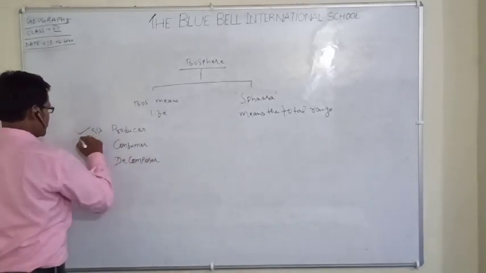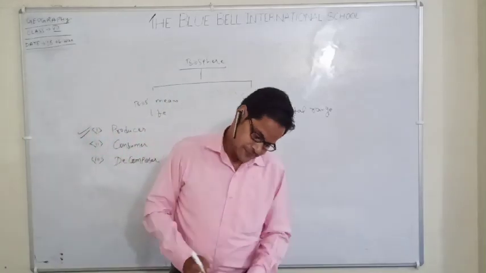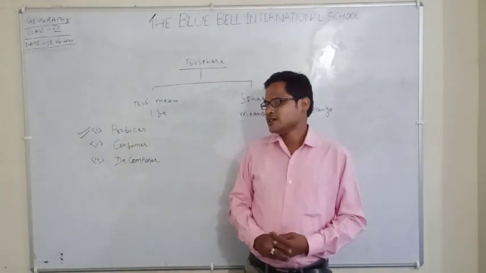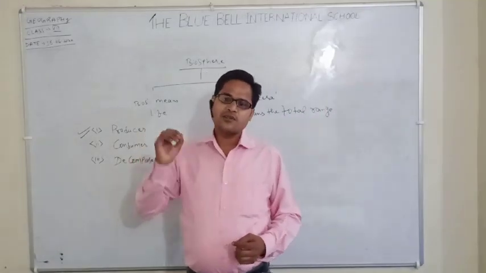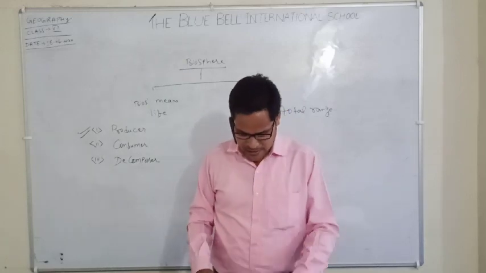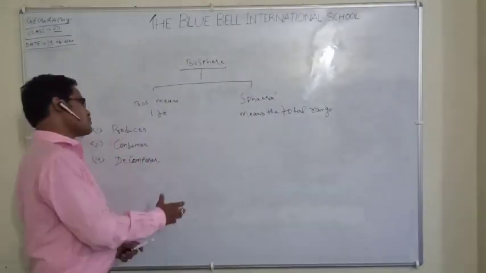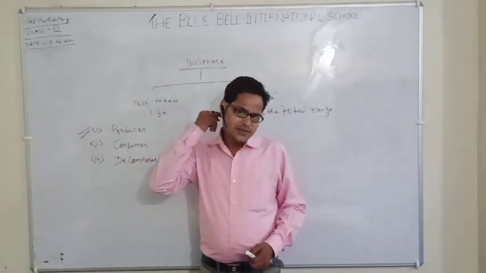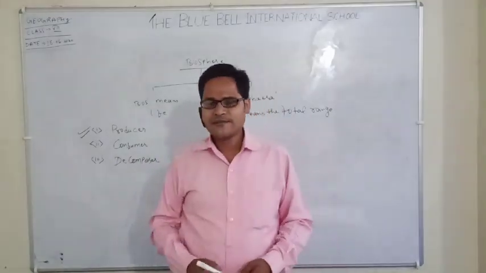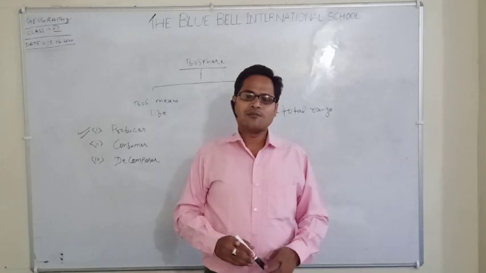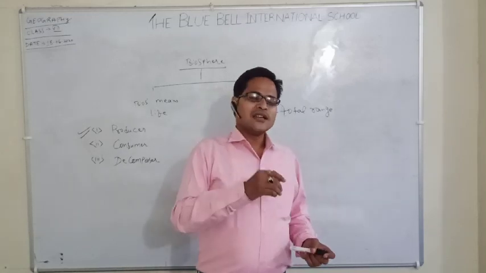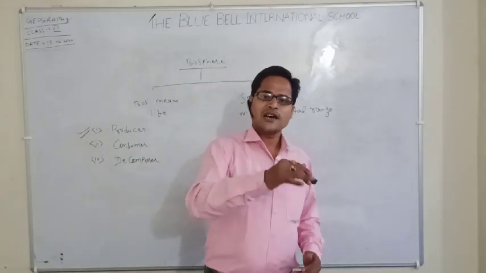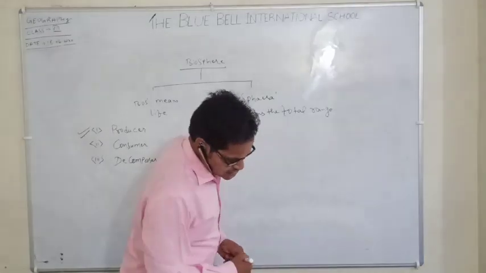At first, producer. What is a producer? Producer means one who produces something. The thing which is produced by someone is known as the producer. And the second one is consumer. Consumer means to consume. Suppose we take something from others, that is a consumer. We go to the field, take some plants and take the food from the plants; that is known as the consumer. We all are consumers. And last is decomposer.